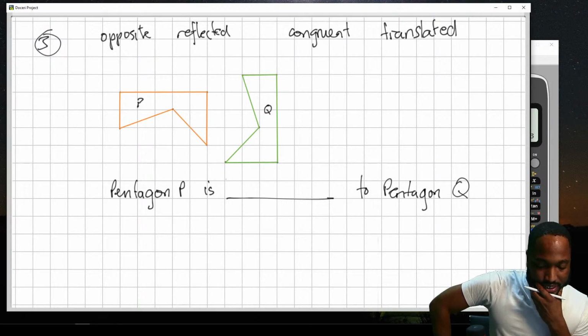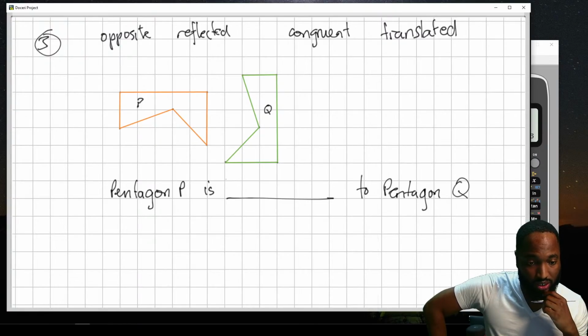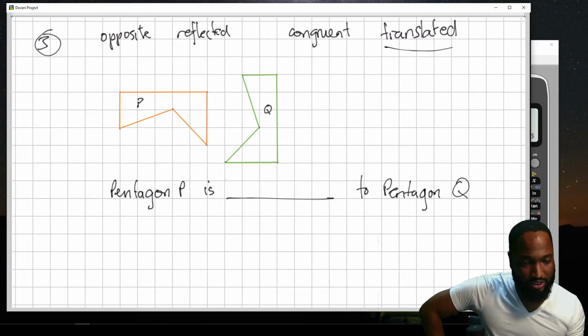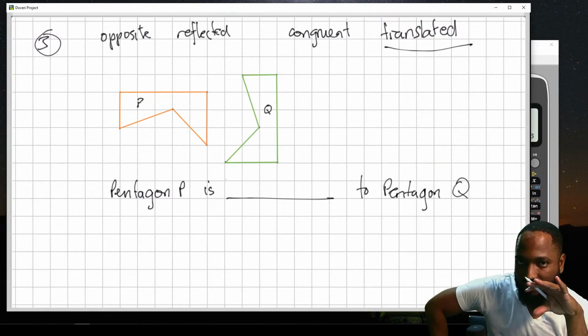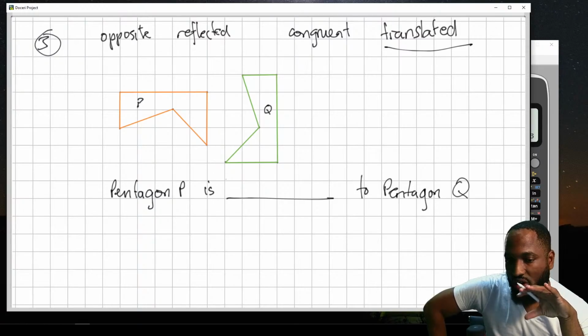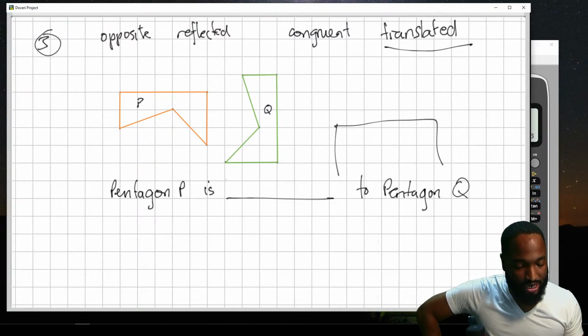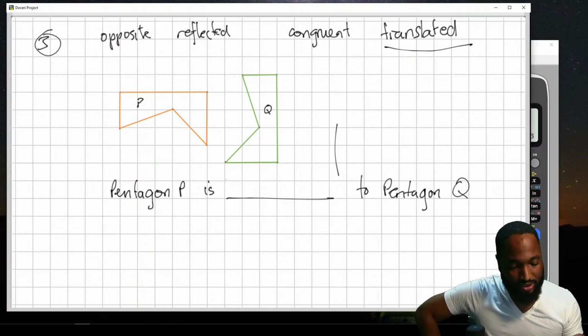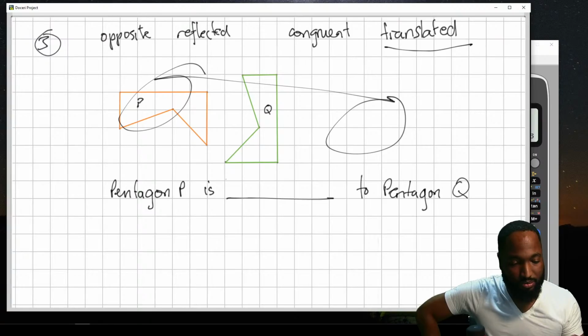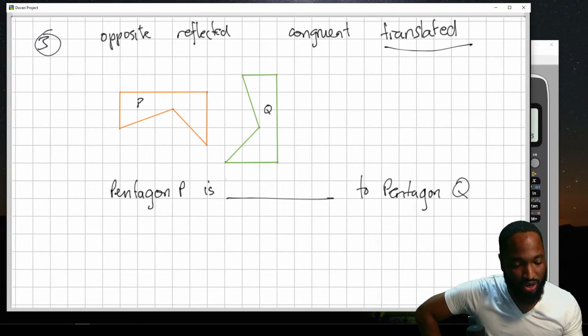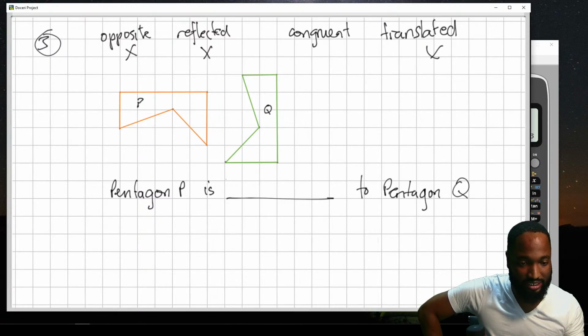Pentagon P is what? A lot of people are saying translated, but I wouldn't use the word translated. Translated does not count for the turn. You can see it's solely a turn. Translated just means it would have moved, like it went from here to there, but it didn't turn. Obviously not reflected, and opposite is just there to take up space. So the answer is congruent. Yes, the answer is congruent.